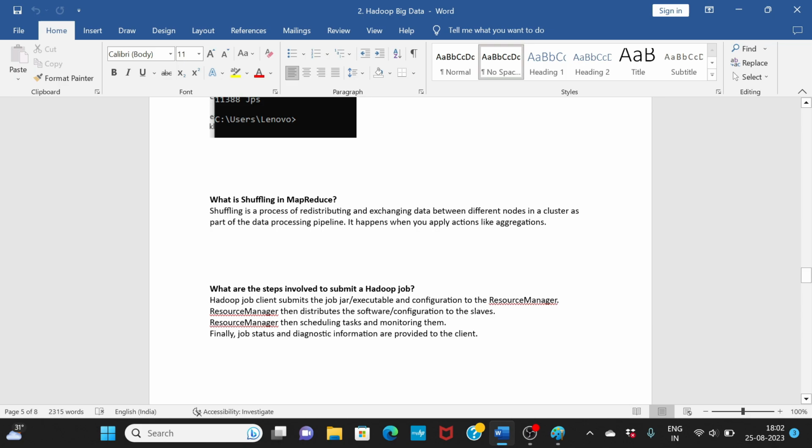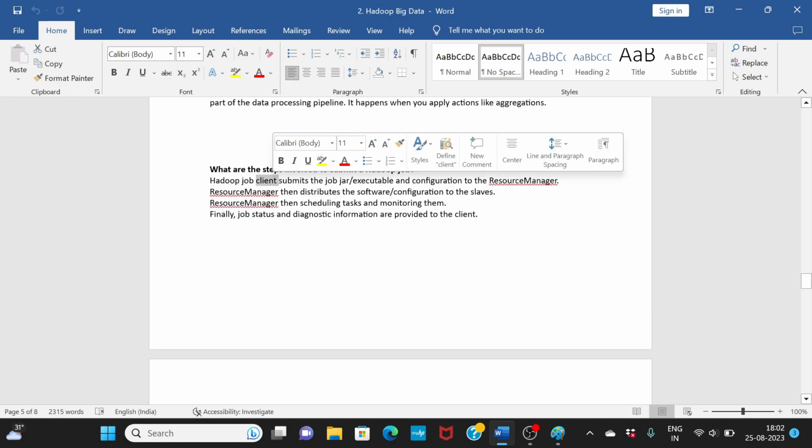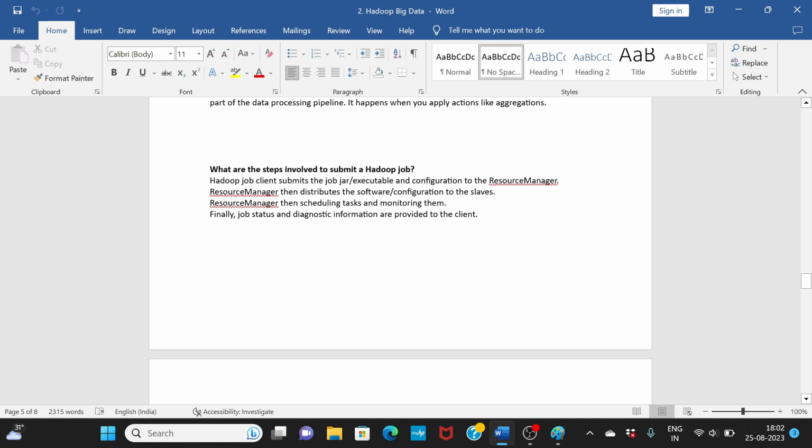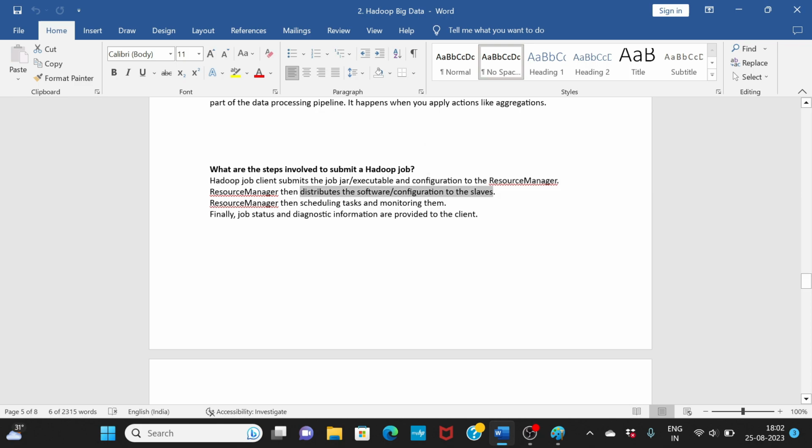So what are the steps involved to submit a Hadoop job? You submit the job or the executable jar file to the resource manager. The resource manager will then distribute the configuration to the slaves, which are your data nodes, and then it will schedule the task, monitor it, and finally the job status and all the information will be provided back to the client. So that's what happens.